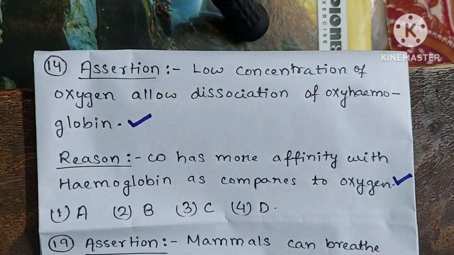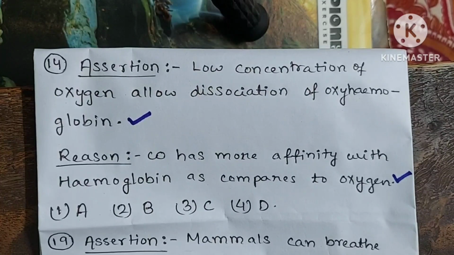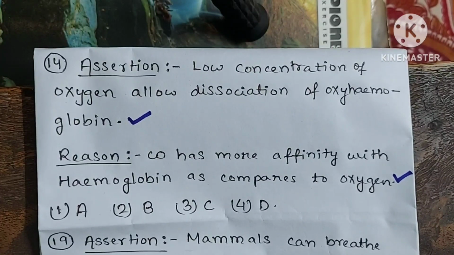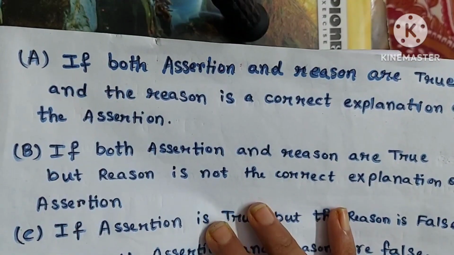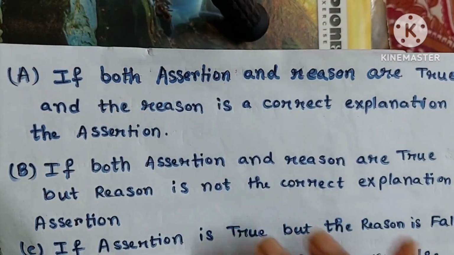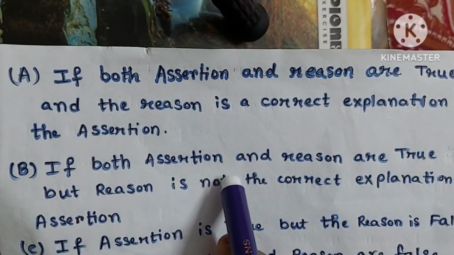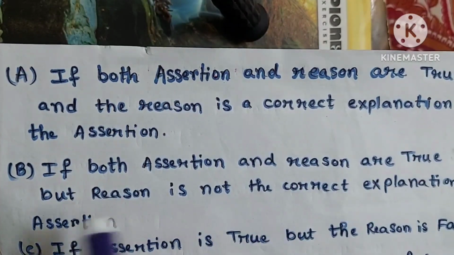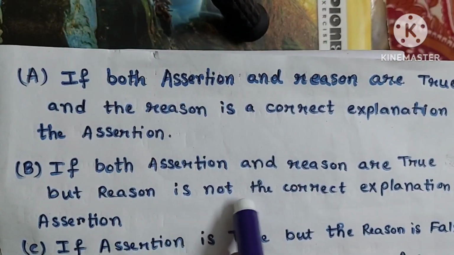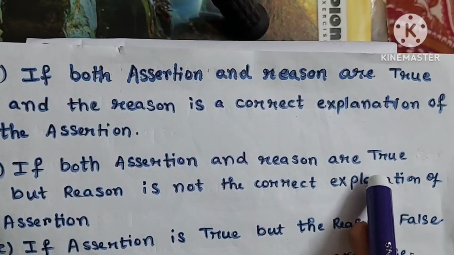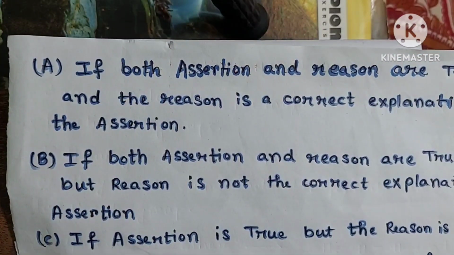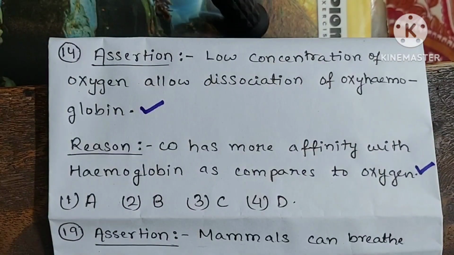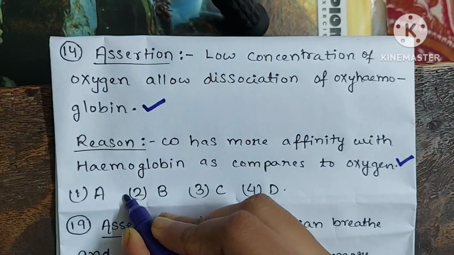So here the reason is not the correct explanation of assertion. If we match the options, we will see that in option B it is written that if both assertion and reason are true, but reason is not the correct explanation of the assertion, then we will mark option B as our answer. So here our answer is option 2.